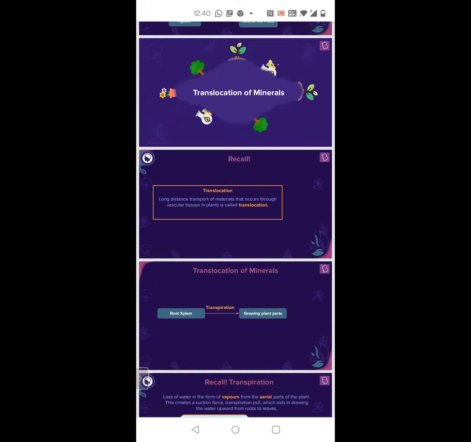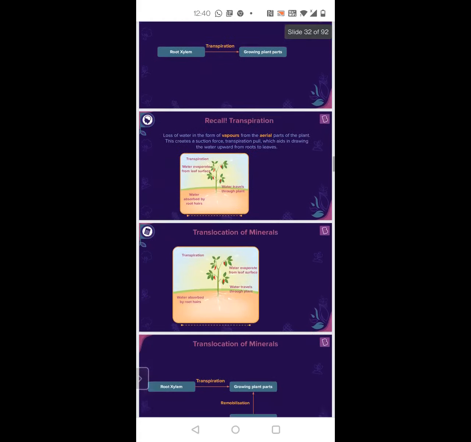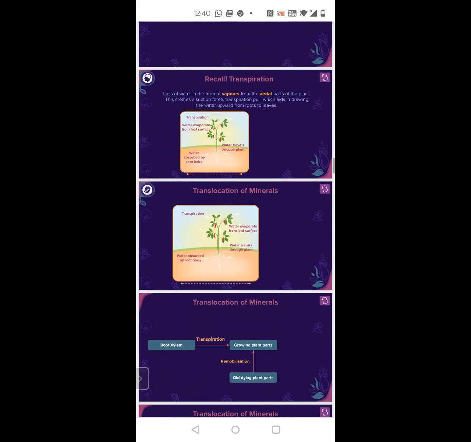I already gave you the definition of translocation. So translocation is basically transportation of food particles or minerals. If it is water, you will say transportation. But if it is food particles like glucose, sucrose, and all, then you will call it translocation, and minerals also translocation. Phloem does translocation of food. Yes, phloem takes care of translocation, but you will learn today that phloem alone can't take care of translocation. Xylem also has to help phloem.